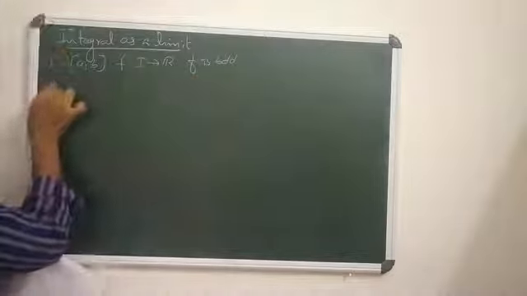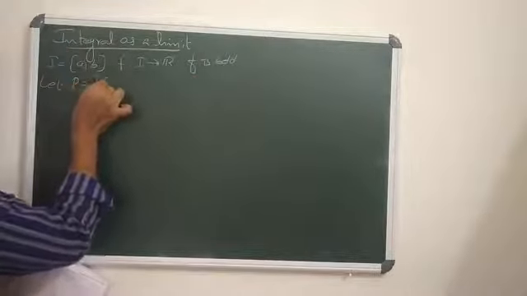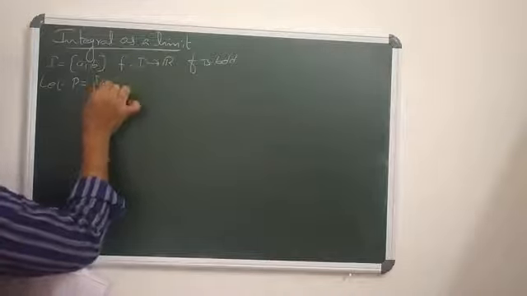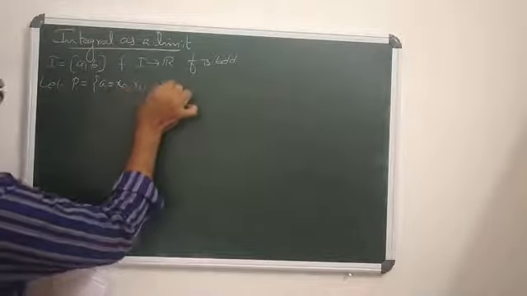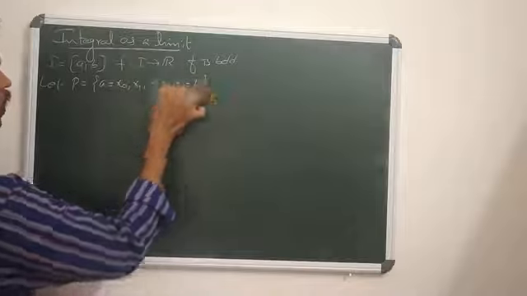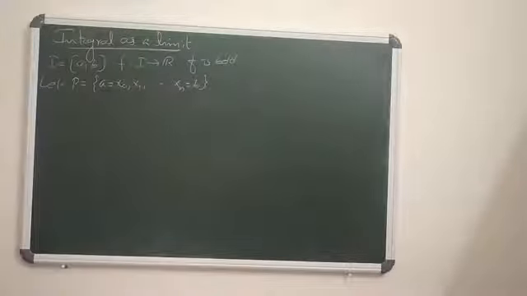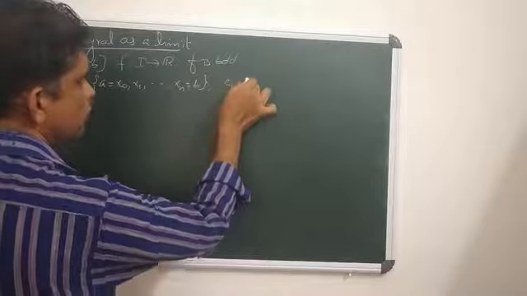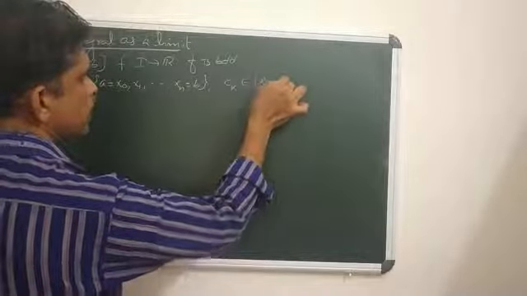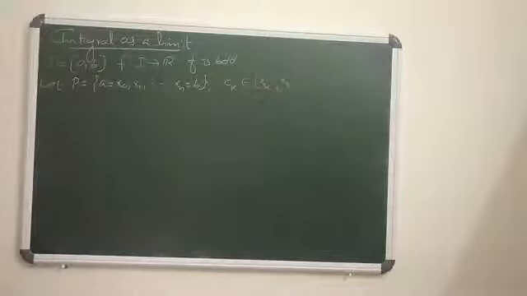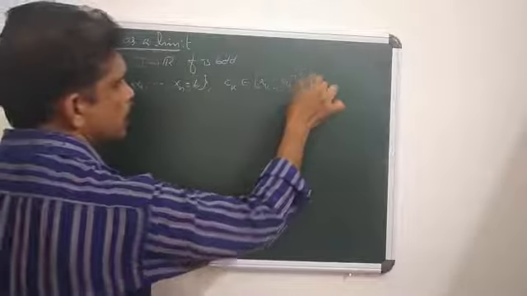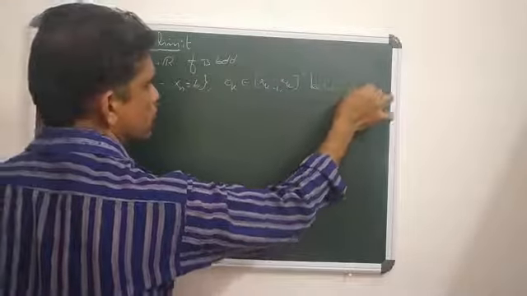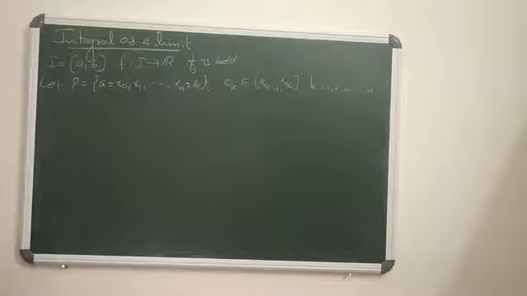Let P = {a = x0, x1, ..., xn = b} be a partition of the closed interval [a, b], and let epsilon k fall in the closed interval [xk-1, xk] for k = 1, 2, 3, ..., n.